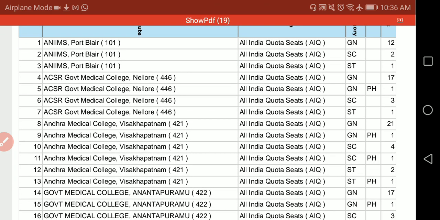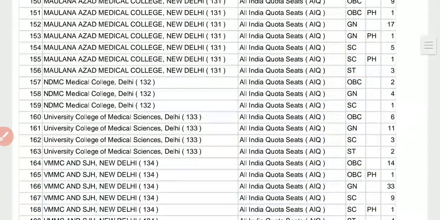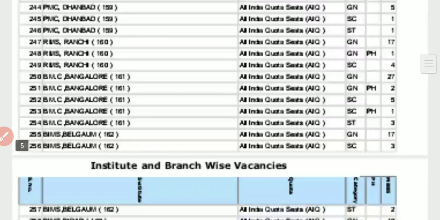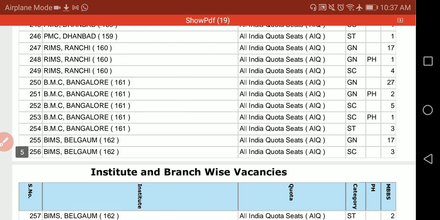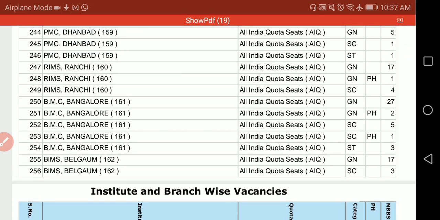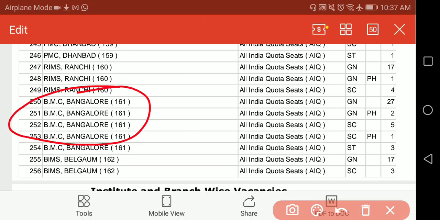Round 1. Here it is only for All India quota government medical colleges. Here you can see some medical colleges and their number of seats. For example, here you can see JIMS Gadag, or you can say BMC Bangalore. So at BMC Bangalore, All India quota general seats are 27, general PH seats are 2, SC seats are 5, SC PH seats are 1, ST seats are 3. These are the only number of seats which are allotted for All India quota,